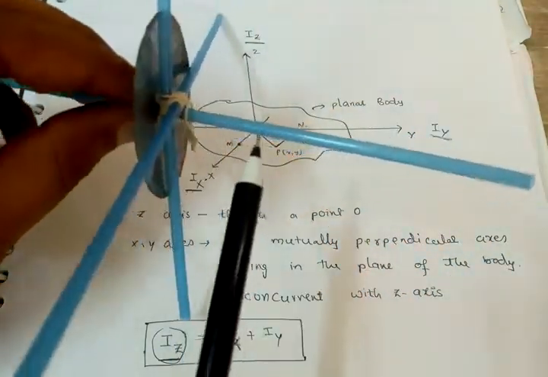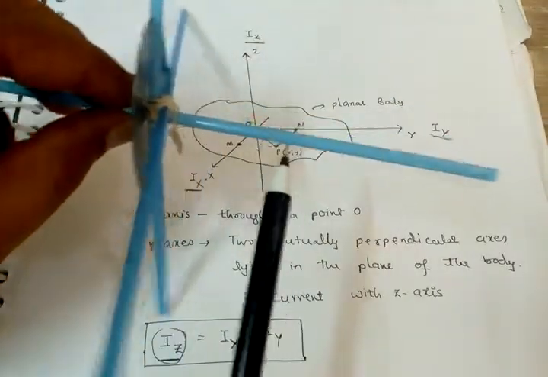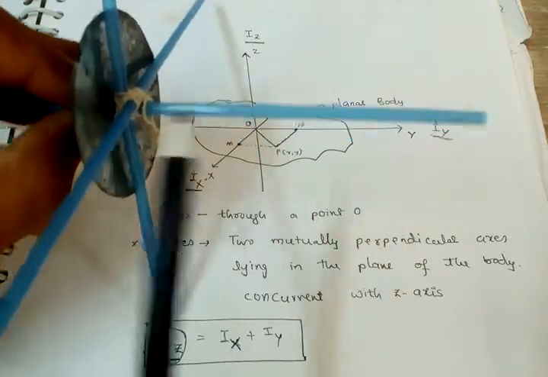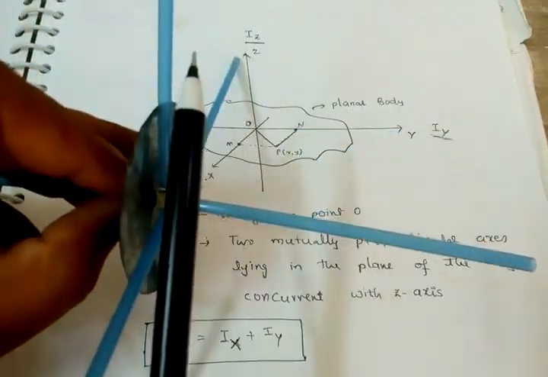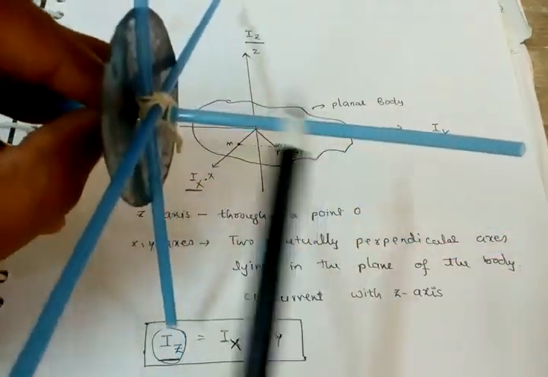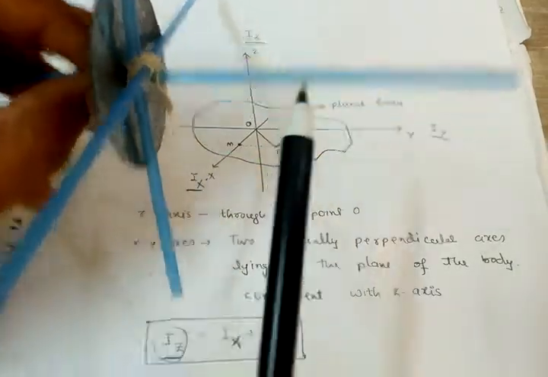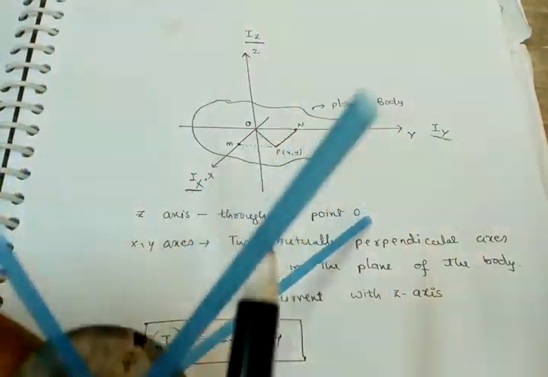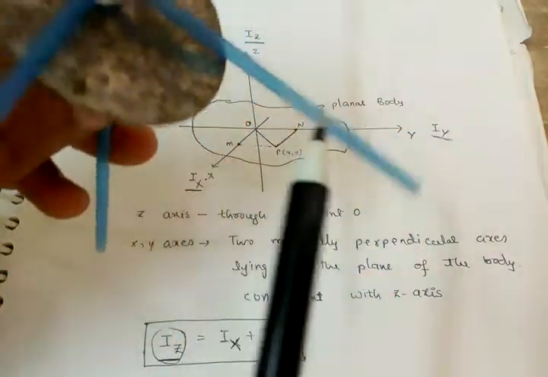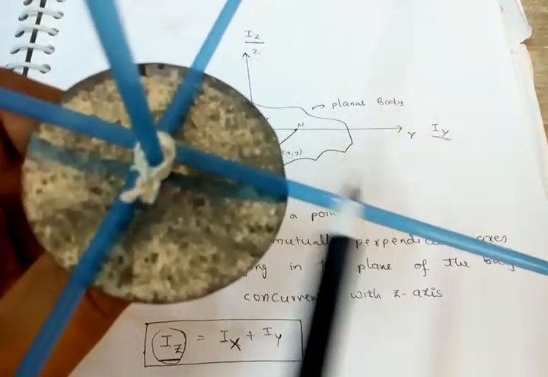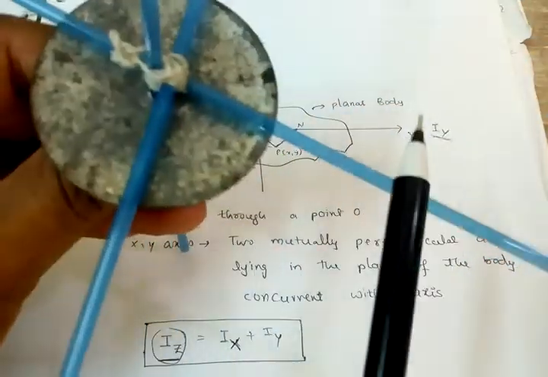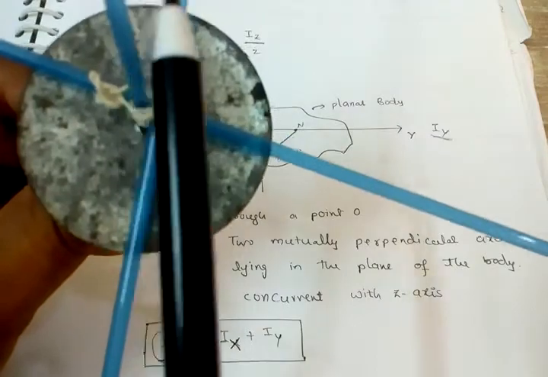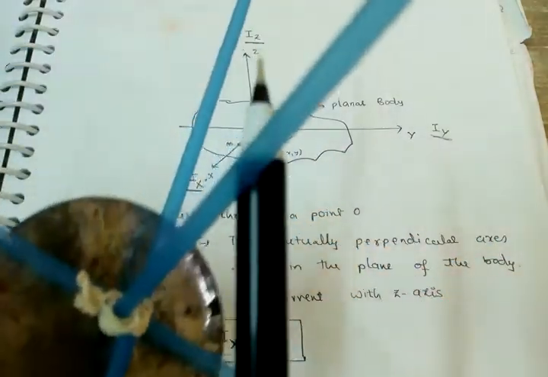See, this is the planar body, this is the z axis, this is the x axis, this is the y axis, and the perpendicular is the z axis.